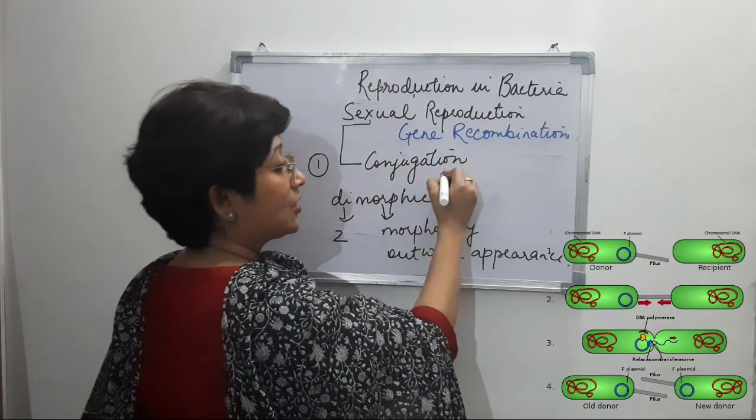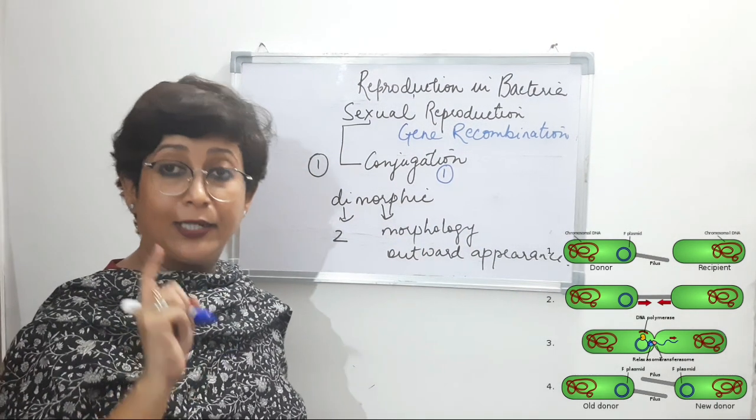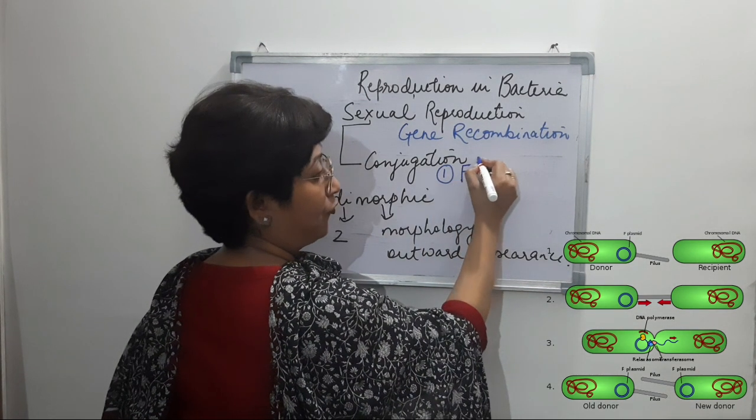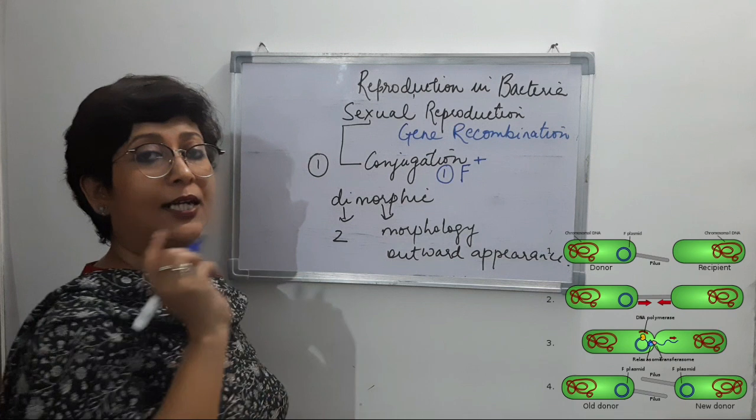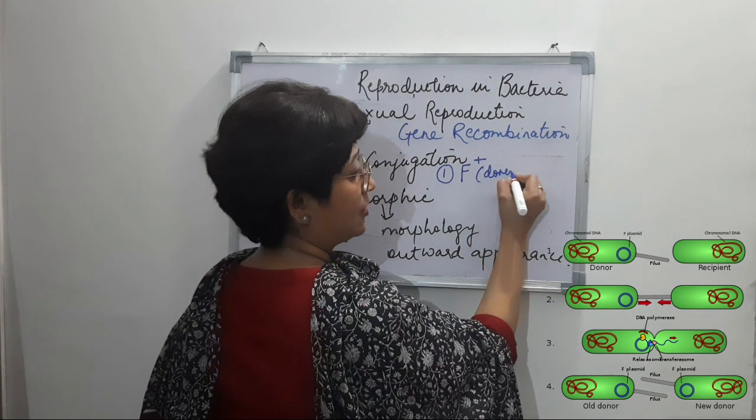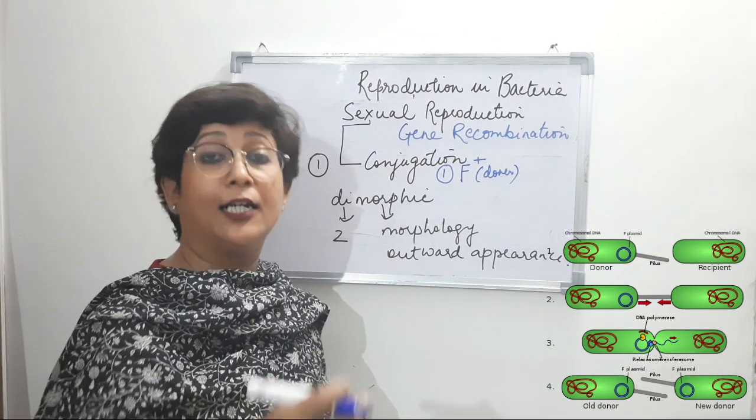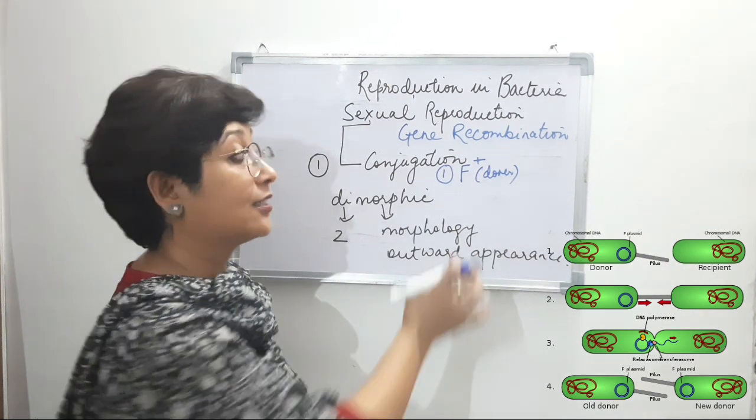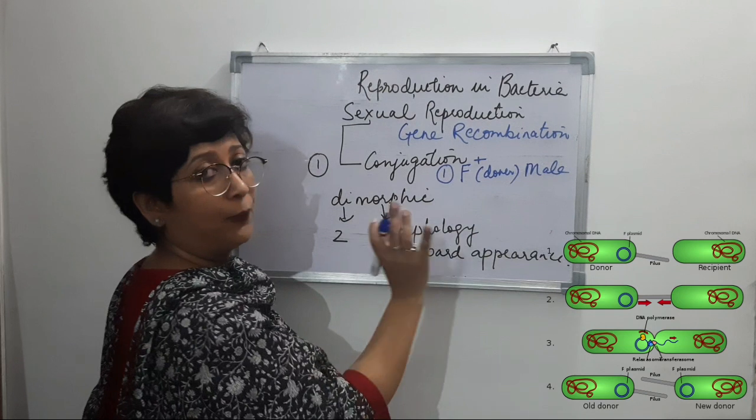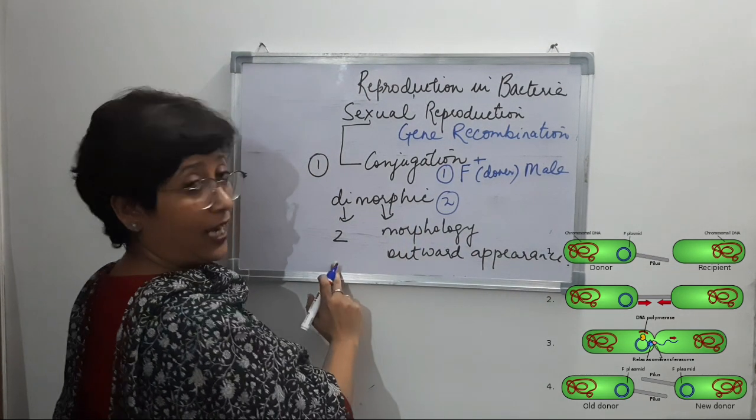Now what is the first type of cell? The ones that have pili, we write it as F plus, right? The ones that have pili, they are the donor cells. Donor, they are the ones that transfer their gene into another bacteria. That is why they are the donors, and since they are donors, they are known as the male cells, right? Hypothetically male.